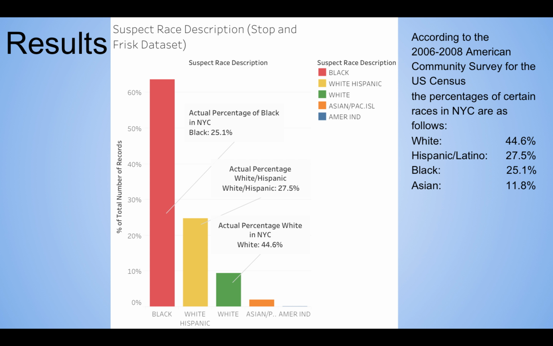So if we compare that to the 2006-2008 American Communities survey for the U.S. Census, the percentages of the races in New York City are as follows. White has about 44.6%. When we compare this to the actual stop and frisk, that's a huge disparity, about 34%. When we do Hispanic compared to the actual number, it seems actually quite similar and quite telling. And for the black community, there's about 25% in New York City in regards to population, but despite that, 60% of them are being stopped for stop and frisk.